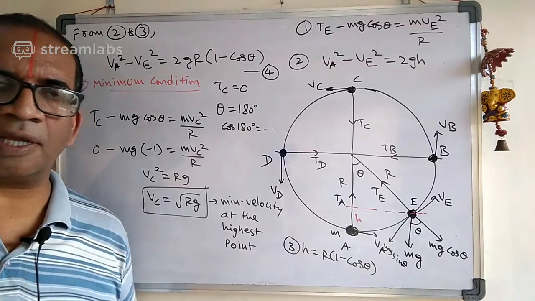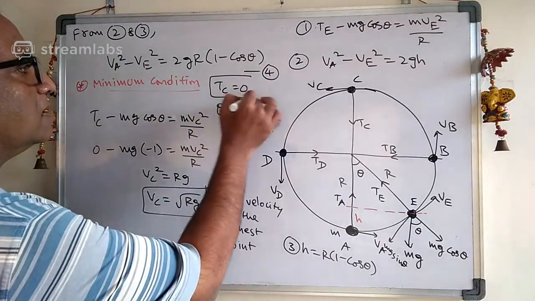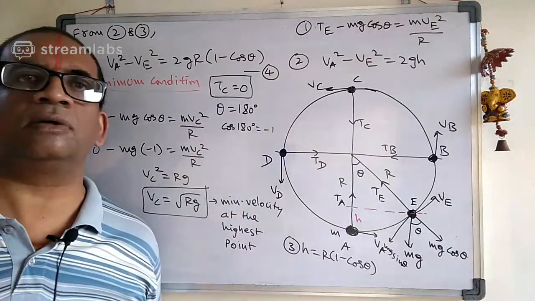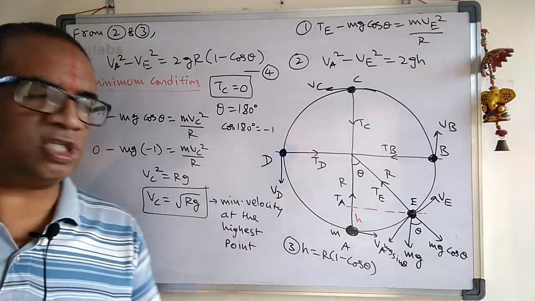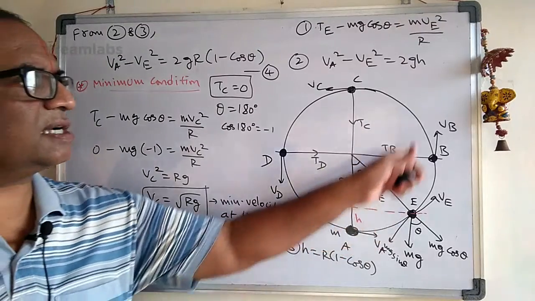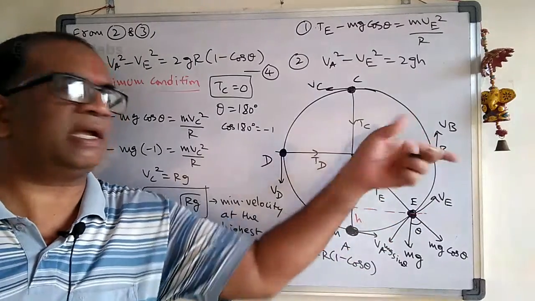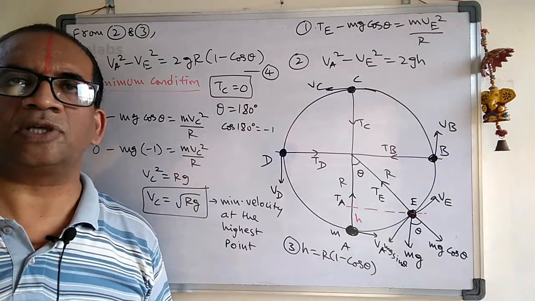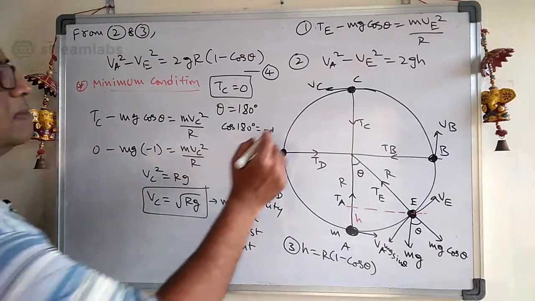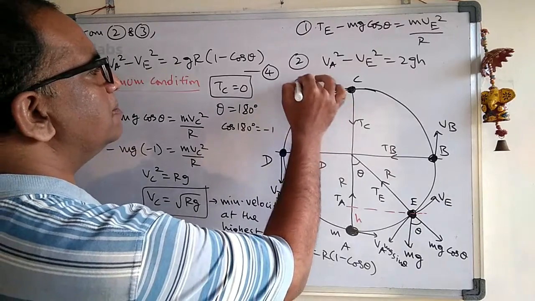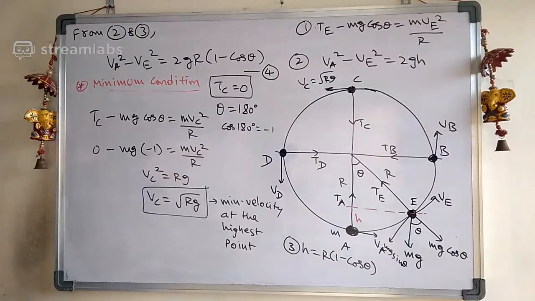Are you following what I am saying? This is when the tension at C is 0. If the tension at C is not equal to 0, then definitely the Vc value is more than root Rg. If Vc is less than root Rg, it definitely doesn't complete this 180 degrees, and it will fall somewhere here. So the Vc minimum is root over Rg.